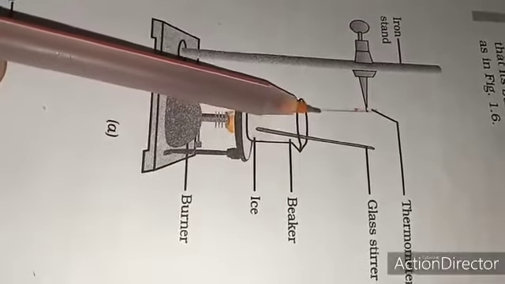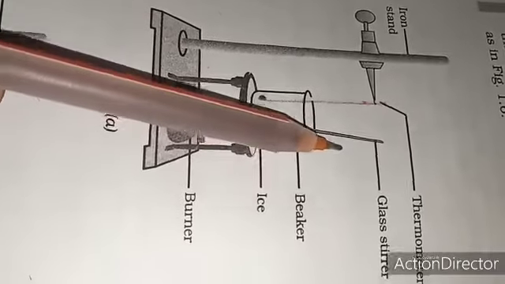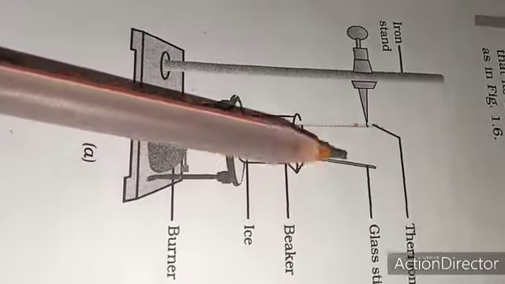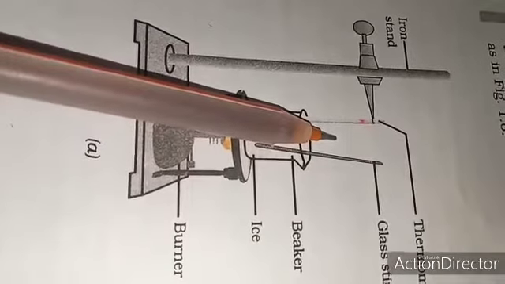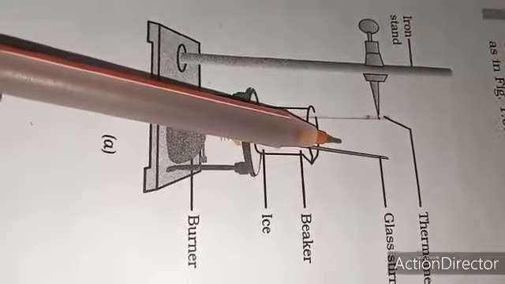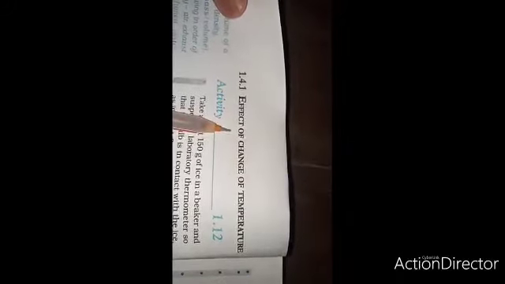As we know that the states of matter are interconvertible, the state of matter depends on two factors. Number one, effect of change of temperature, and next, effect of change of pressure.